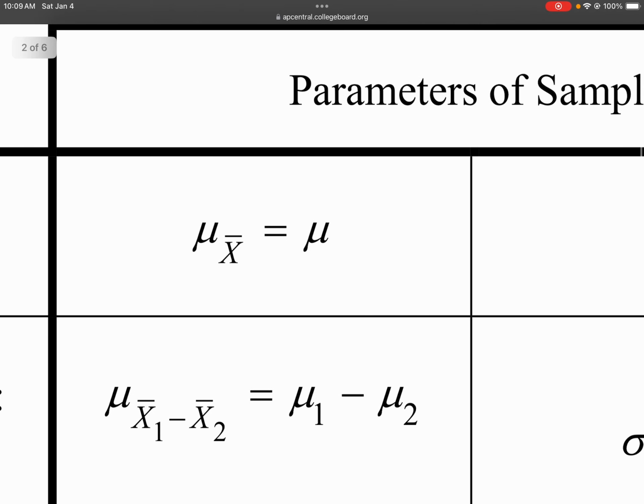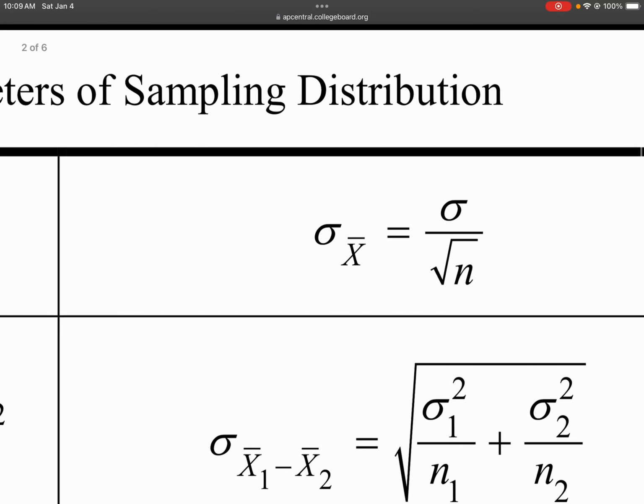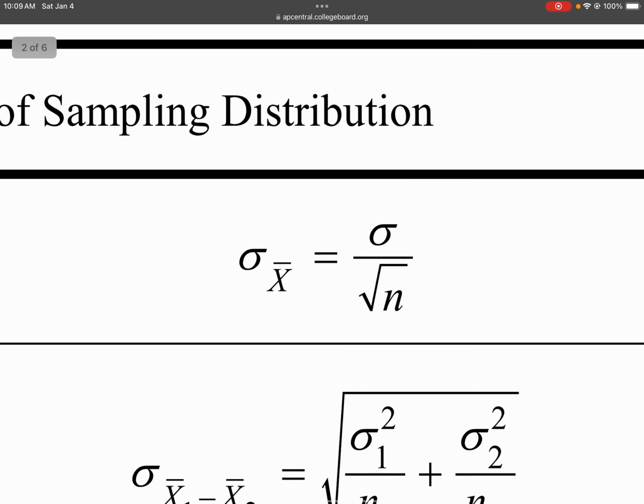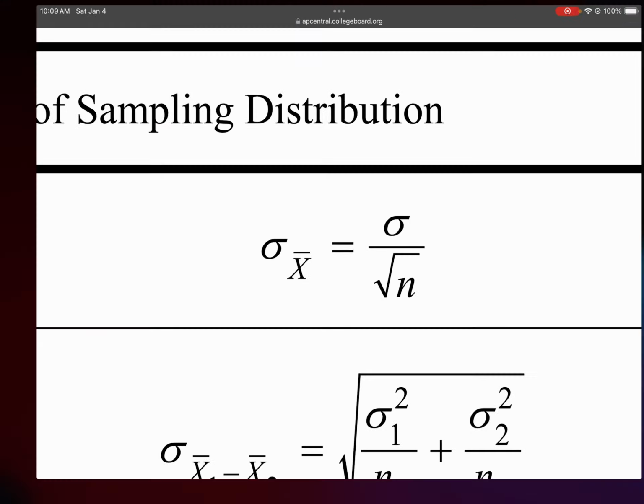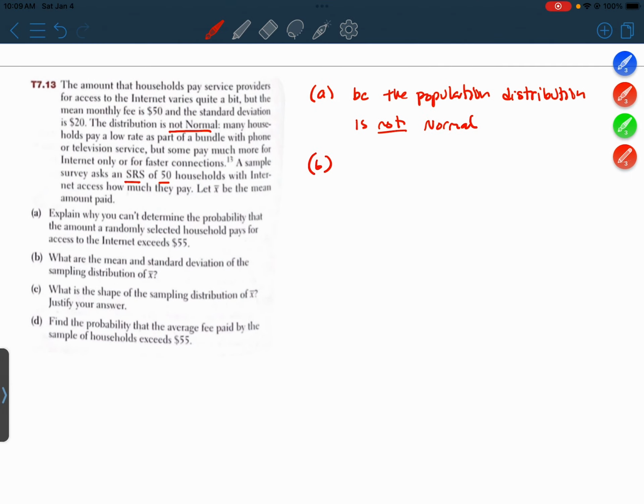The mean is just mu, the population mean, and the standard deviation is sigma over root n. So let's write these down. The mean of X bar is just the population mean, and the standard deviation of X bar is the population SD divided by square root of n.